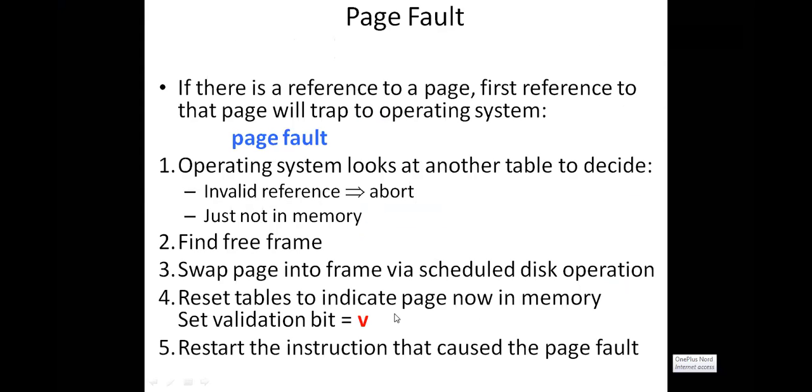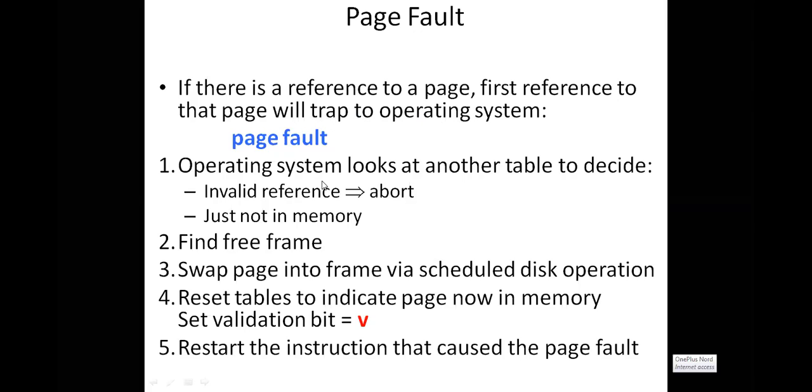Right? So now try to read out the lines. If you are trying to refer to a page, and the page is not available in the frame, what are you doing? We treat it as a page fault. What is a page fault? The required page is not available in a main memory frame. Then it is called a page fault. Then immediately it traps to the operating system.